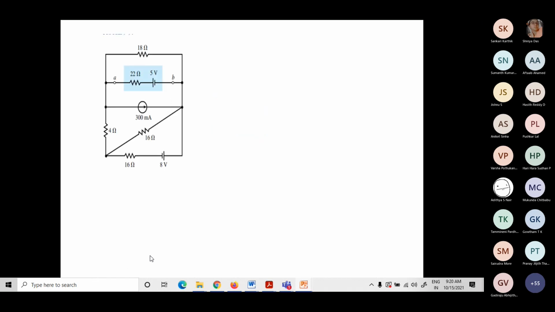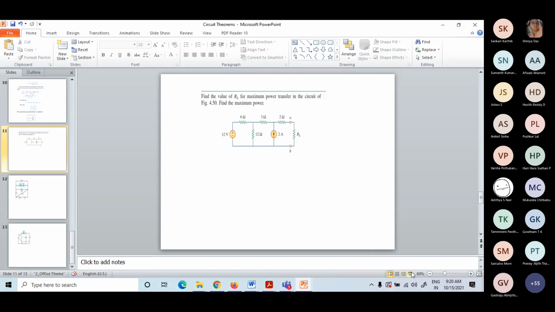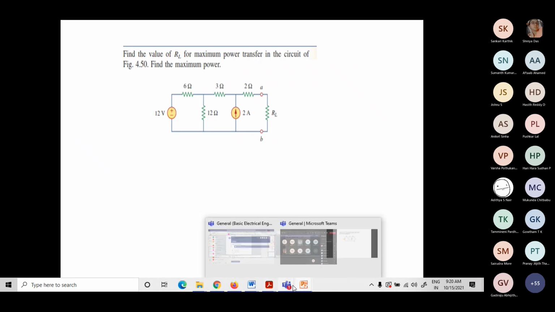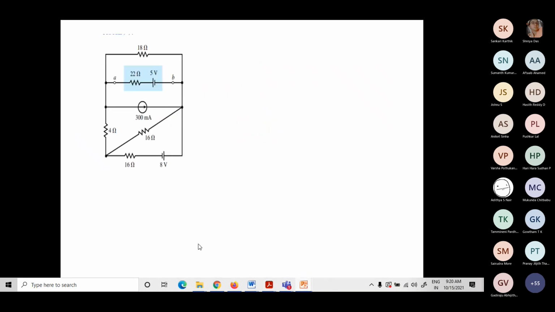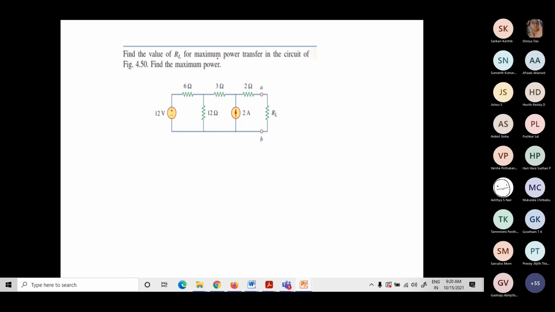Find for what value of RL we are having a maximum power. This load is variable. As per the maximum power transfer theorem, when RL is equal to RTH, we get the maximum power.